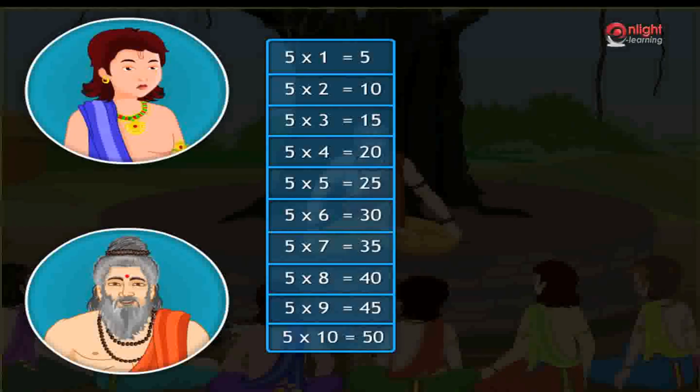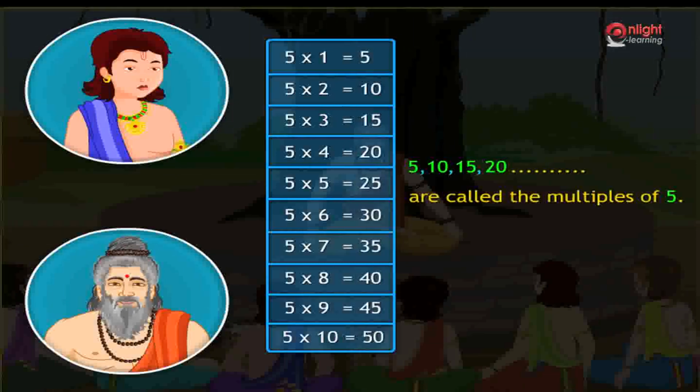What do you observe here, Bhim? The numbers I jumped on are the same as the numbers of the multiplication table of 5. Here, 5 is multiplied with the natural numbers 1, 2, 3, 4, etc. to get the respective products 5, 10, 15, 20, 25, 30, 35 and so on. These products 5, 10, 15, 20, etc. are called the multiples of 5.